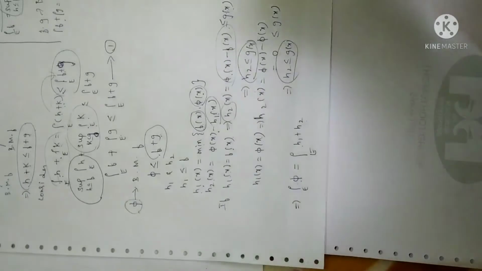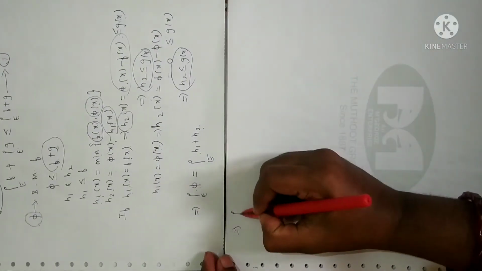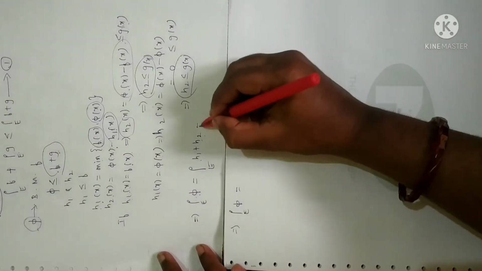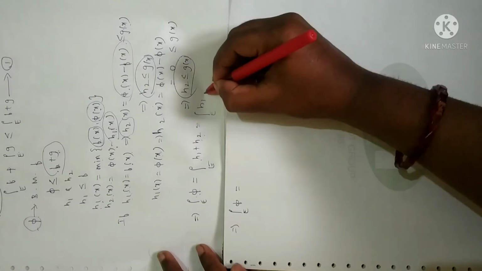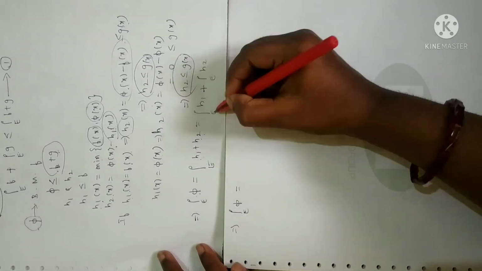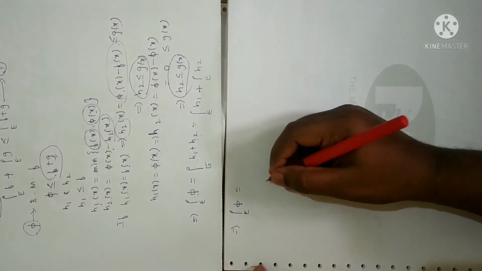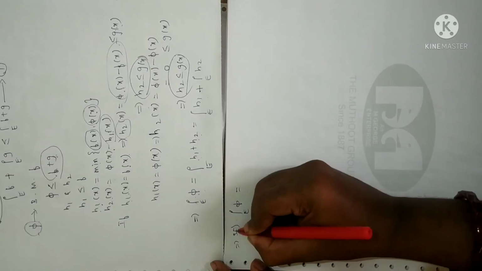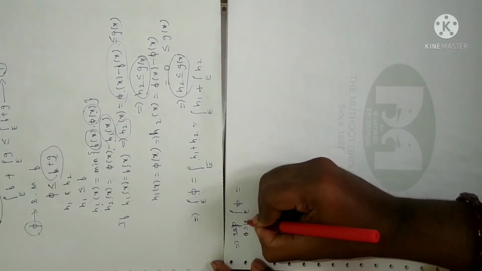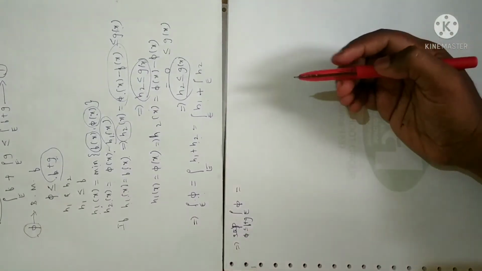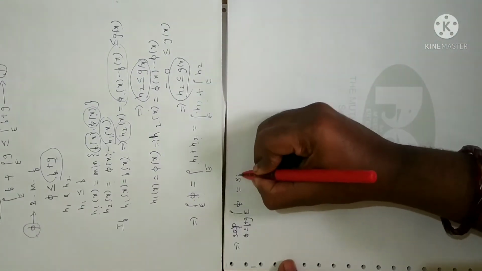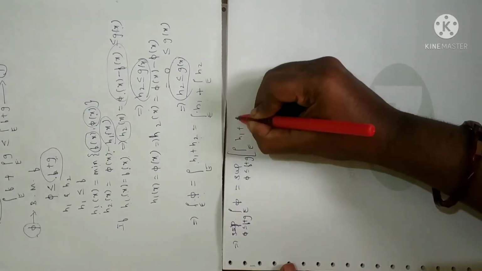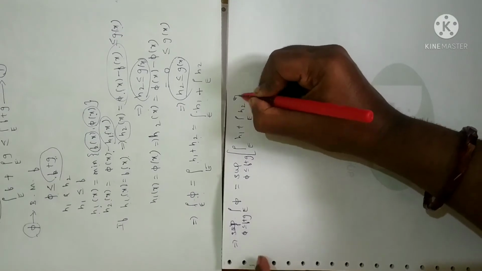If this was the case, I can write the statement as: integral over E of pi will be equal to, since h1 and h2 are bounded measurable functions, I can split, so let me write here plus integral over E of h2. I have split the sum into individual integrals. Now let me take a supremum on both sides. So supremum taken over pi less than or equal to f plus g. Why? Because I have assumed the function pi as less than or equal to f plus g. It can be written as the supremum over pi less than or equal to f plus g of integral over E of h1 plus integral over E of h2.